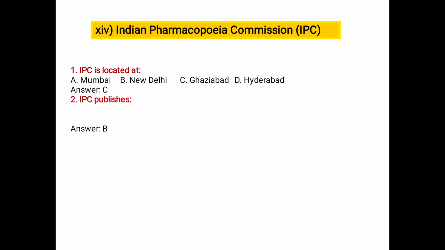Next, Indian Pharmacopoeia Commission, IPC. IPC is located at Ghaziabad. IPC publishes A National Pharmacology, B Indian Pharmacopoeia, C British Pharmacopoeia, D USP. Indian Pharmacopoeia.